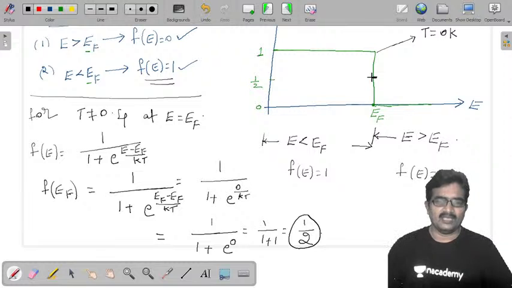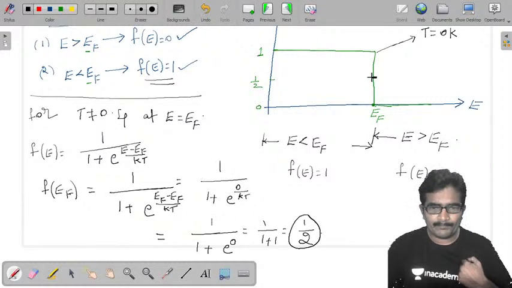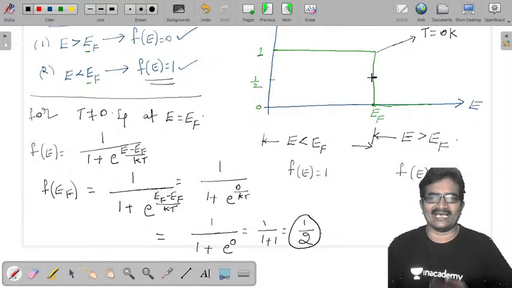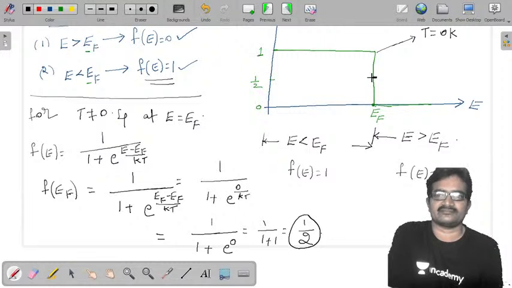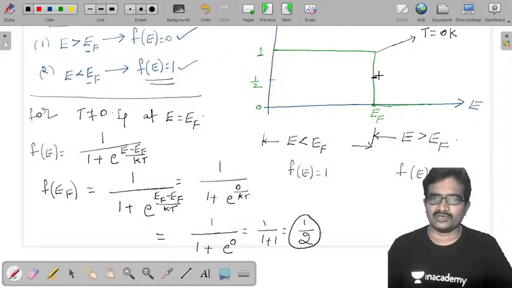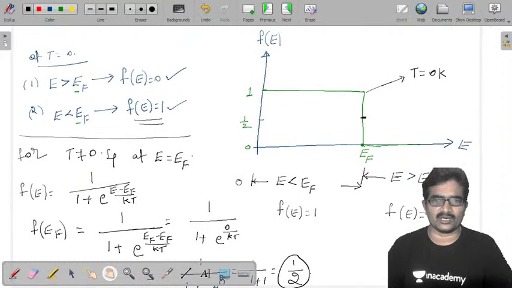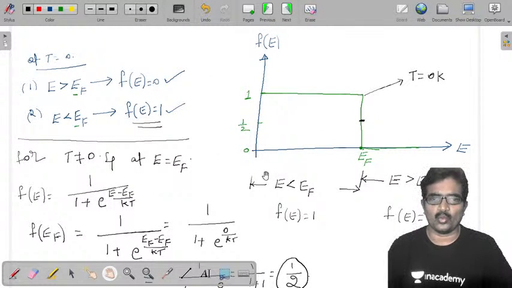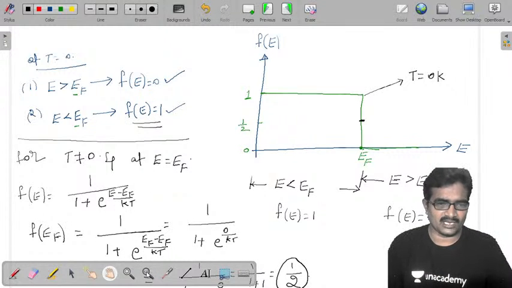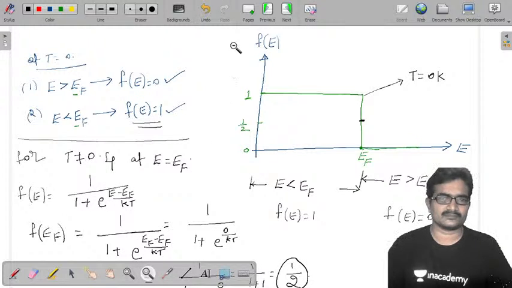Okay. Is it okay? Now I am going to vary the temperature. I am going to take different temperatures. Before going to that, at 0 Kelvin we got this plot like this. So what is the meaning of this plot? What can we understand from this plot?